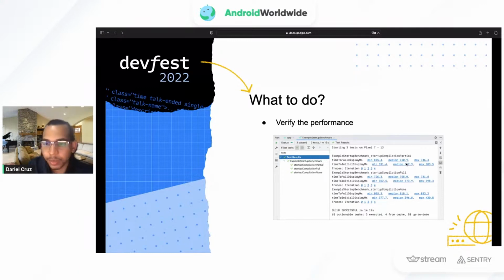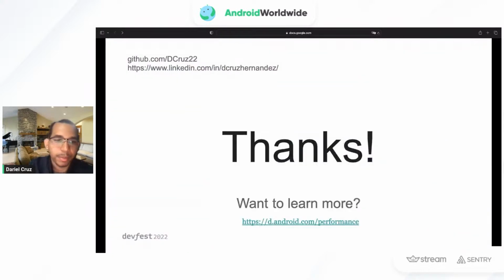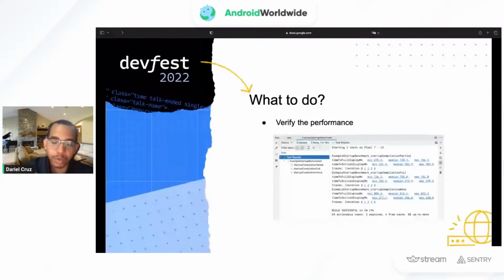And I think that will be it for the explanation part of the talk. Before proceeding to the Q&A, I would like to say that, as I mentioned earlier, we now have a way to improve the performance of our applications. It's relatively easy.